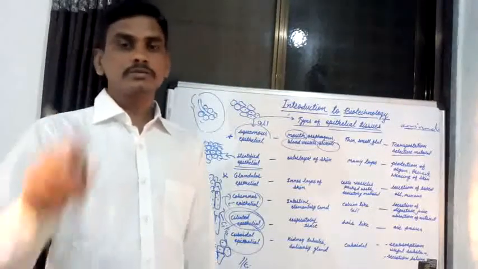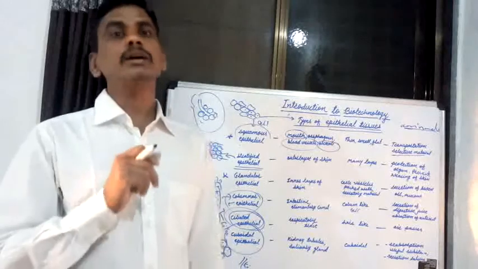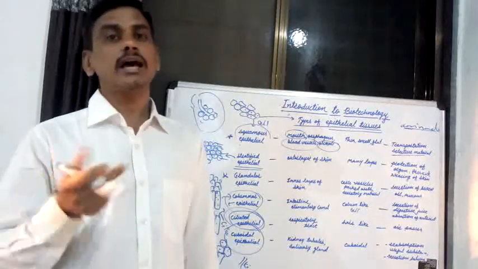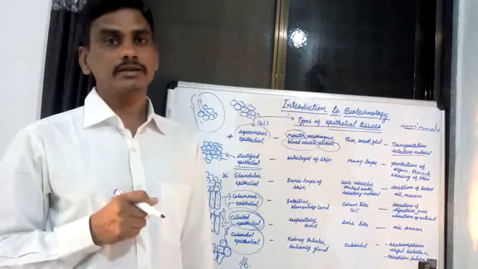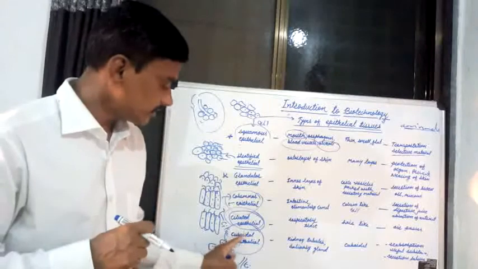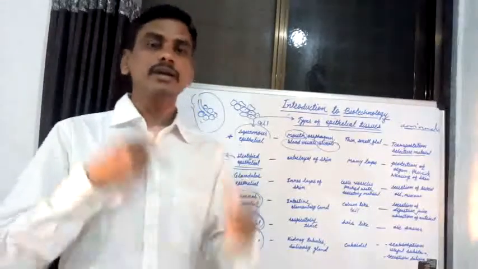Salivary glands are present in the mouth and secrete saliva.